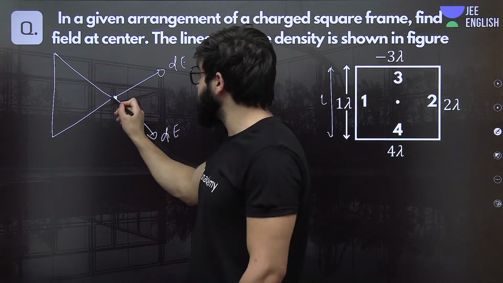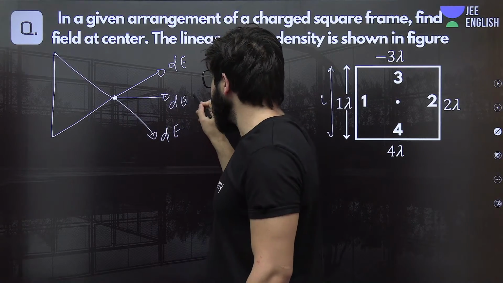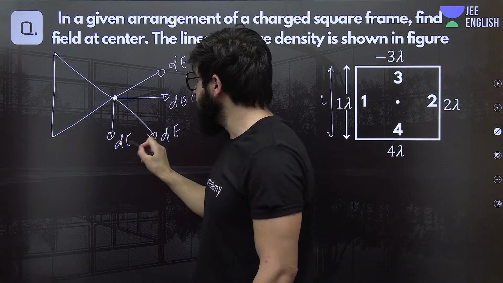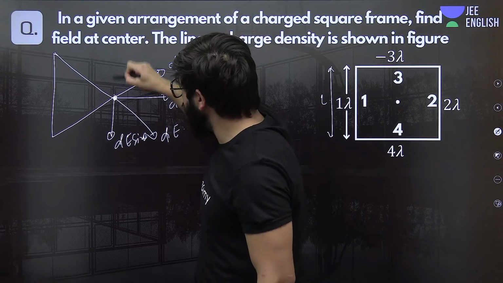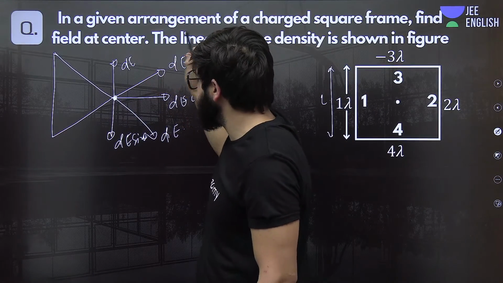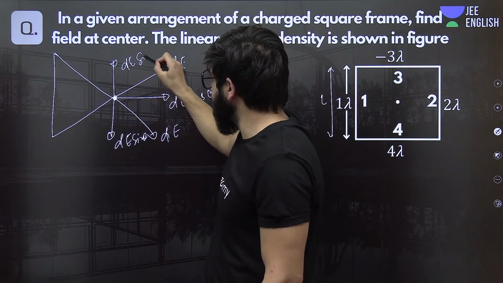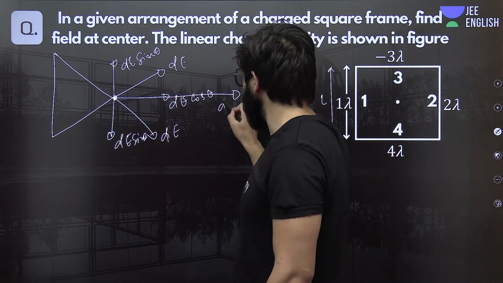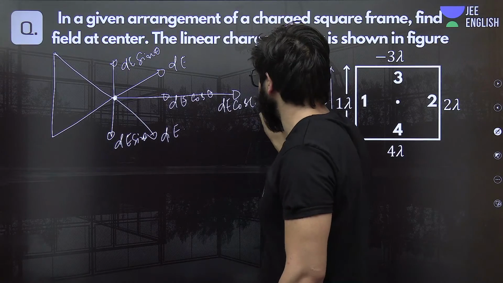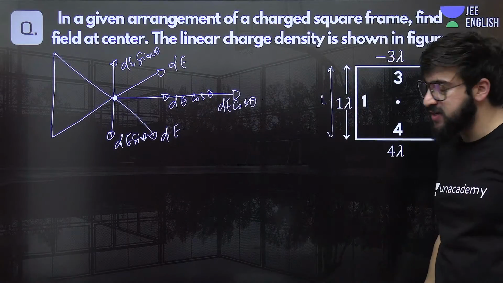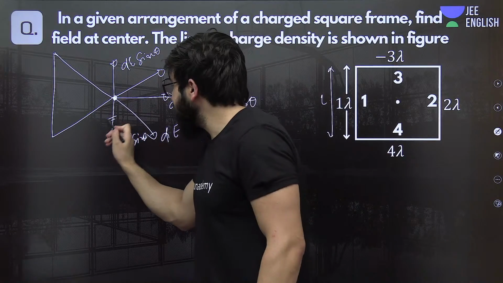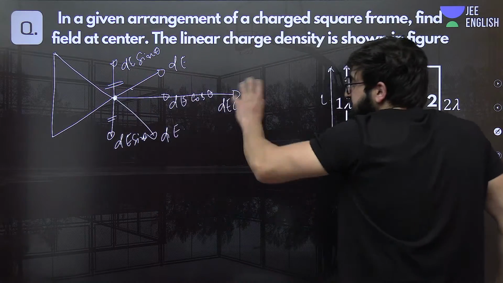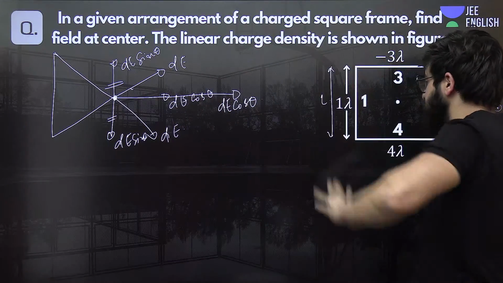Now this dE will have 2 components. This will be dE cos theta, and this will be dE sine theta. And over here it will be dE sine theta because of this one. So along this axis it will be dE cos theta. The point over here is that the sine components will cancel each other, and we will get the resultant of this, that is 2 dE cos theta.